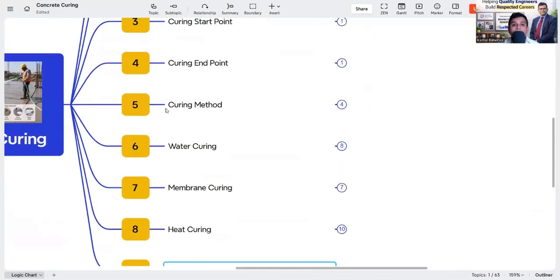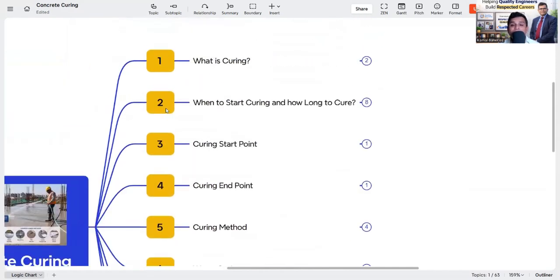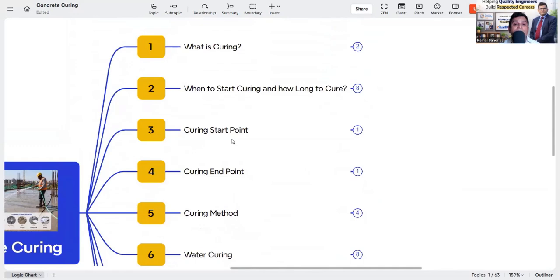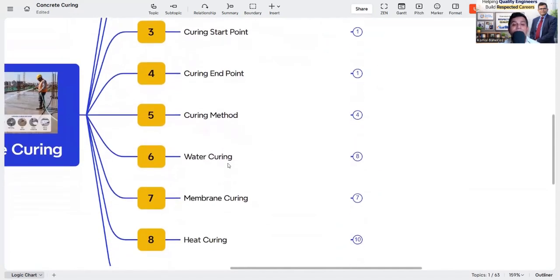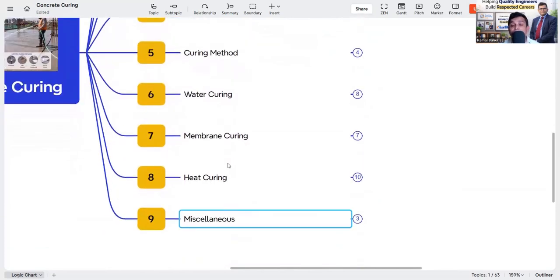But what we discussed today is what curing is, how the rate of evaporation can be measured, when to start the curing and how long to cure, the curing start point and end point, and the different types of curing methods: water curing, membrane curing, heat curing, and miscellaneous.